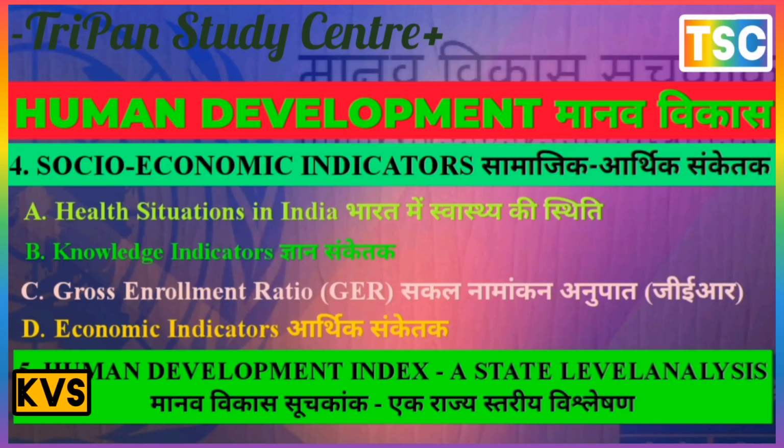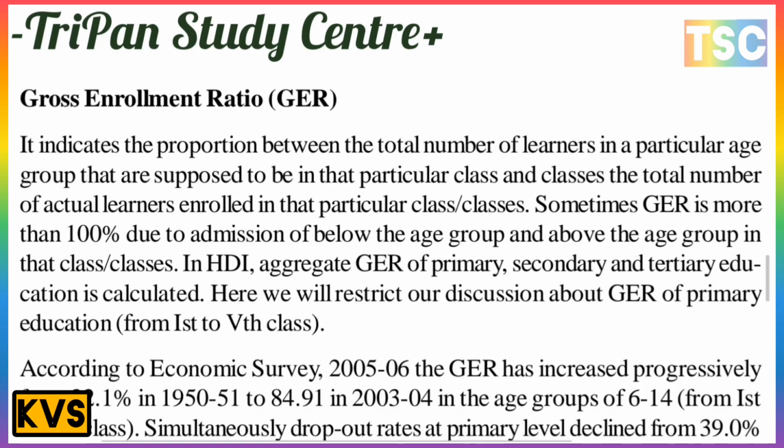The next point here is the gross enrollment ratio, GER. GER is most important. It indicates the proportion of the total number of learners actually enrolled in a particular class or classes to the number of learners in the age group that is supposed to be in that class or classes. Sometimes GER is more than 100% due to the admission of below-age and above-age learners in that class or classes.